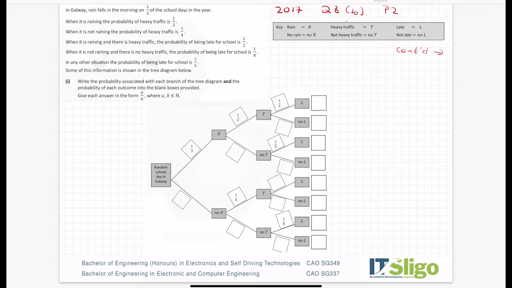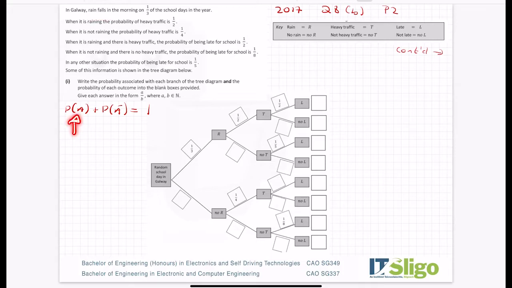So in Galway, rain falls in the morning on 1/3 of the school days of the year. Okay, well, the most important thing to remember in this is that the probability of A happening plus the probability of A not happening generally adds up to 1. So all probabilities add up to 1. So in this case, rain falls or rain doesn't fall.